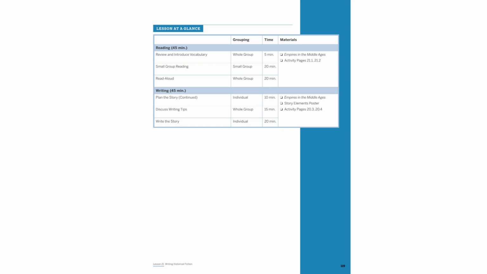Begin by reviewing vocabulary from empires in the Middle Ages and engage in small group reading. Use activity pages 21.1 and 21.2 to answer questions. Individually, plan your story using the Story Elements poster and activity pages 20.3 and 20.4. Discuss writing tips before drafting your story.